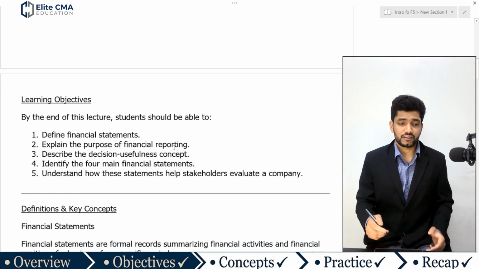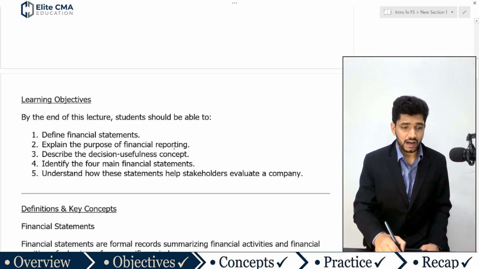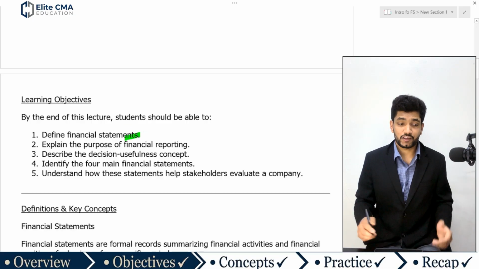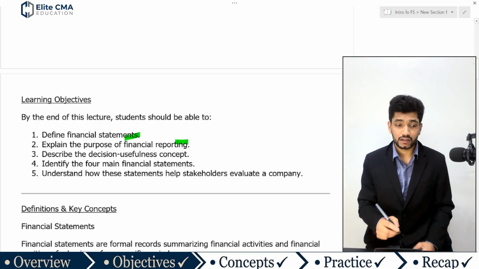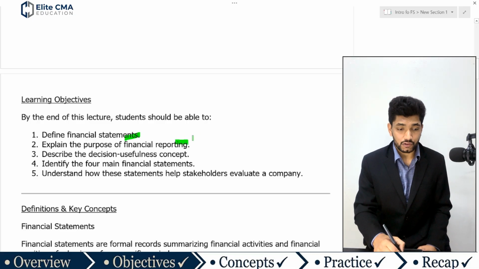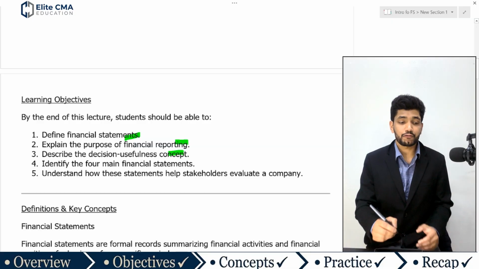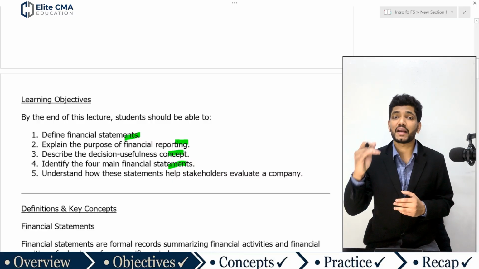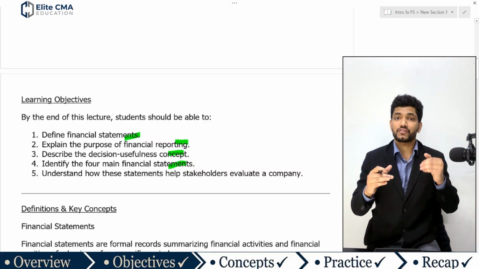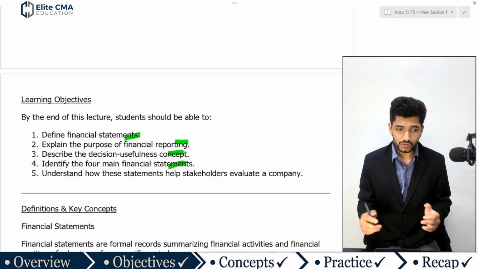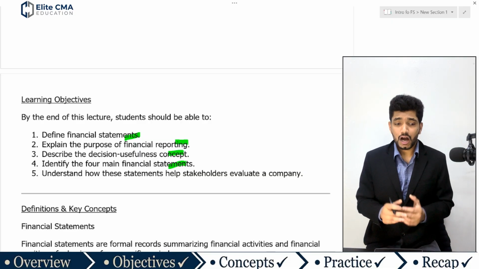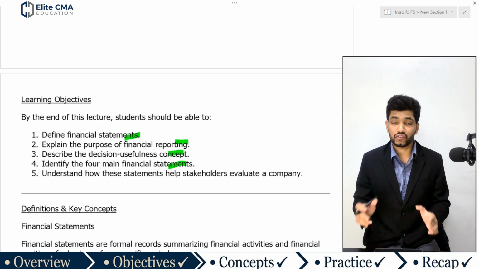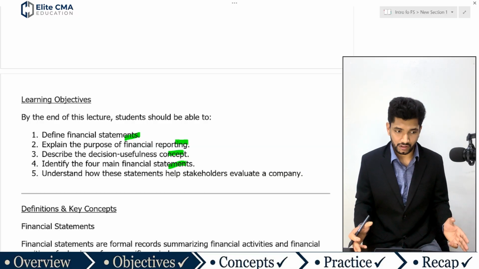By the end of this lecture, you should be able to define the financial statement, explain the purpose of financial reporting, describe the decision making usefulness concept, and identify the four main financial statements: income statement, balance sheet, statement of cash flow and statement of changes in equity. You will also understand how these financial statements help stakeholders evaluate a company. These are the learning objectives for this lesson.